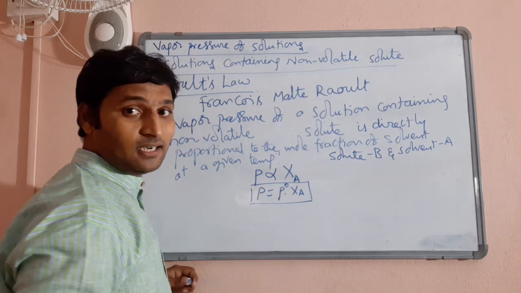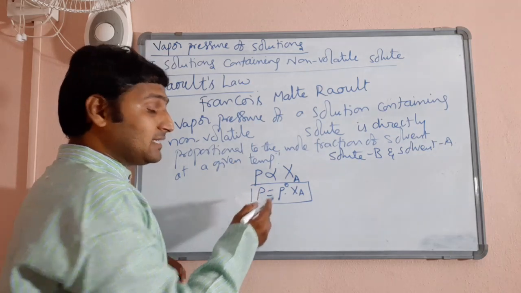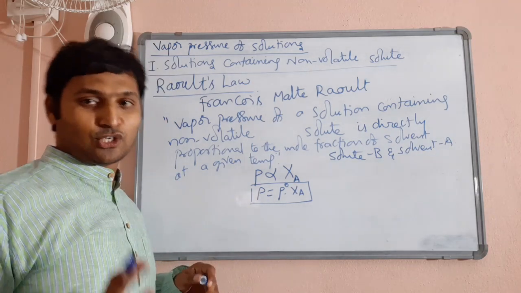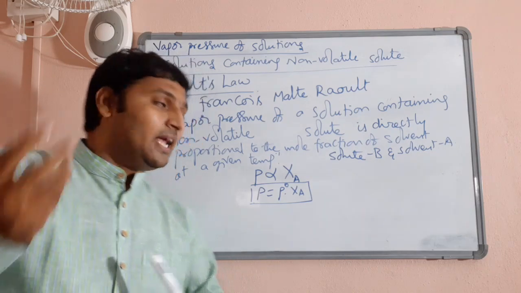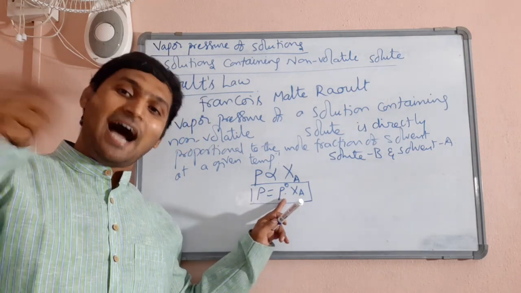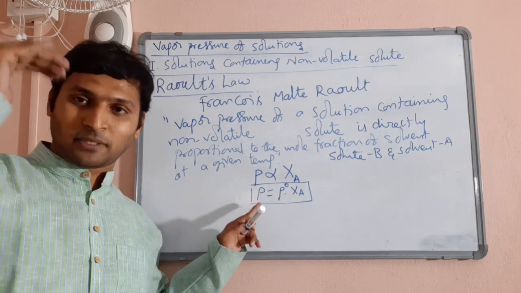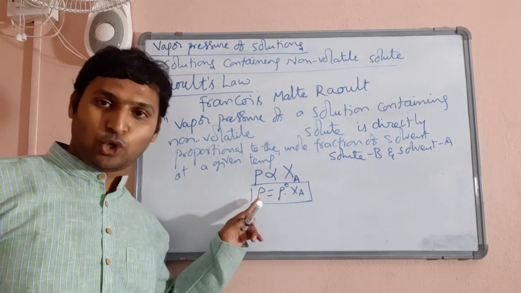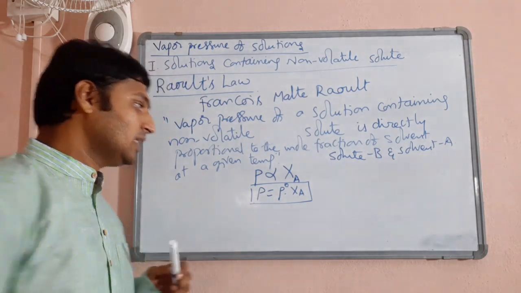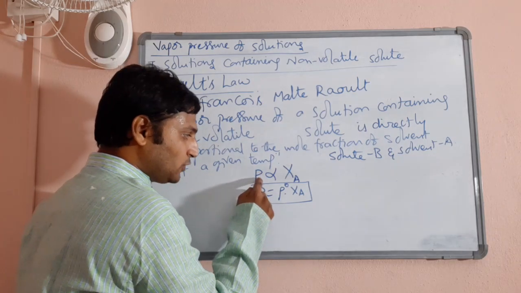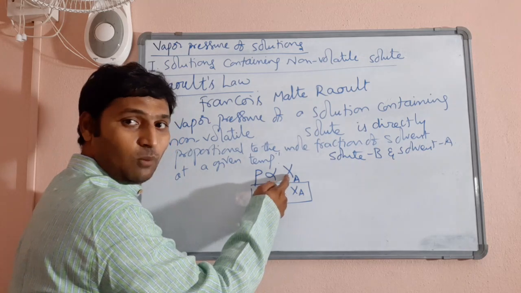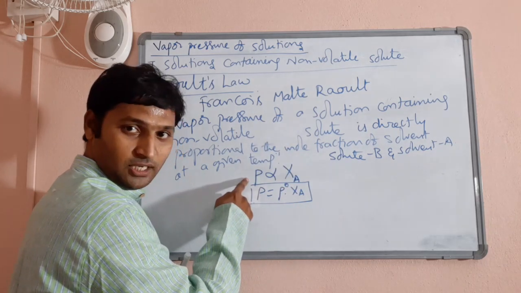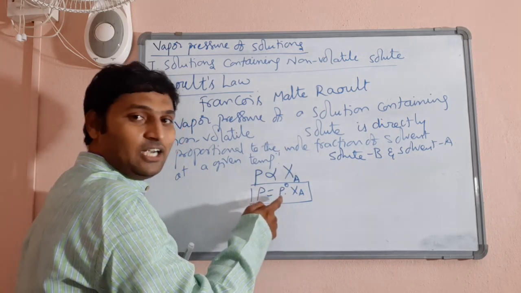What is P naught here? We have assumed P naught as the vapor pressure of the pure solvent. Before preparing the solution, as a pure liquid, it has some vapor pressure P naught. After adding solute, its vapor pressure has reduced, and that is the vapor pressure of solution P. The more the fraction of solvent, the more the vapor pressure of solution, and the proportionality constant will be P naught.